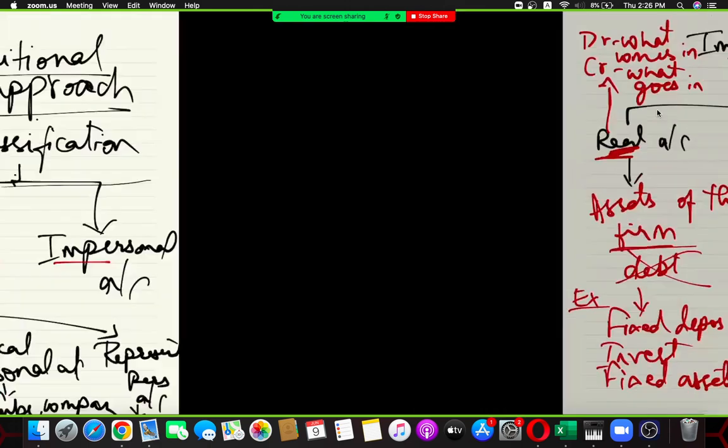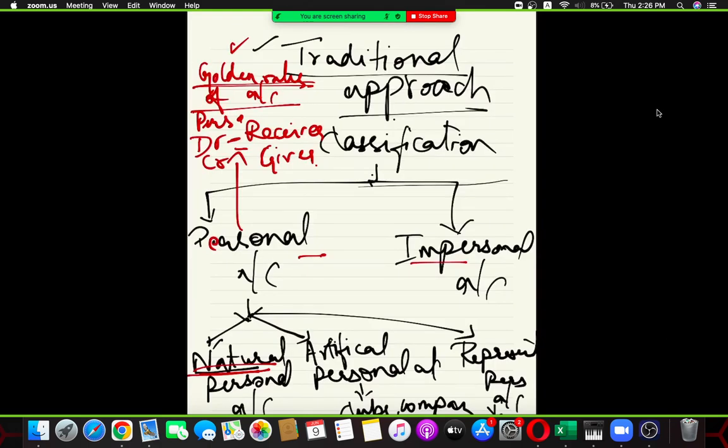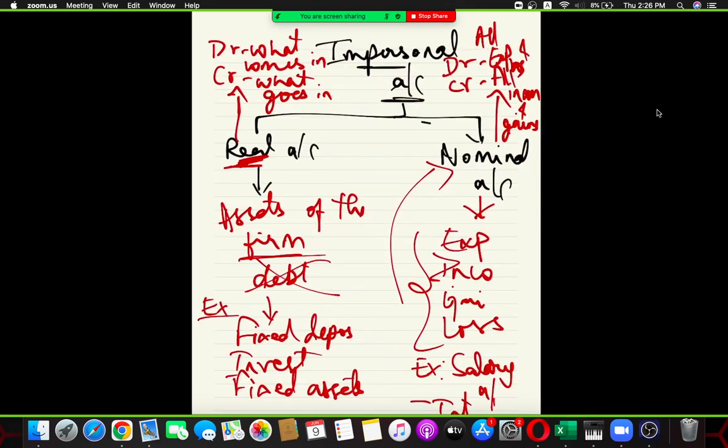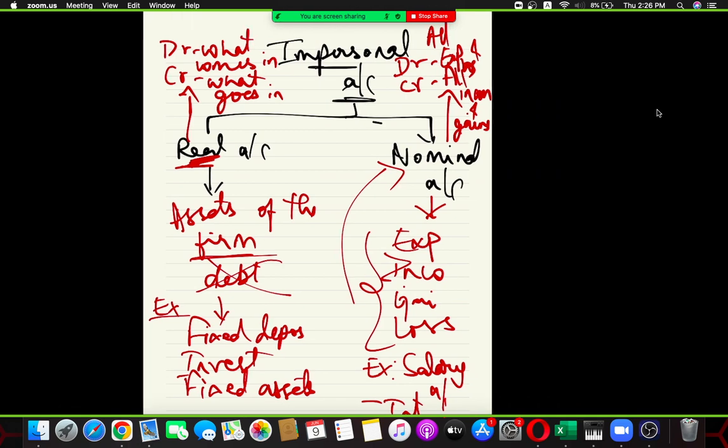So, what are the golden rules of accounting? Personal account, very simple: debit the receiver, credit the giver. Real account: debit what comes in, credit what goes out. Nominal account: debit all expenses and losses, credit all incomes and gains.